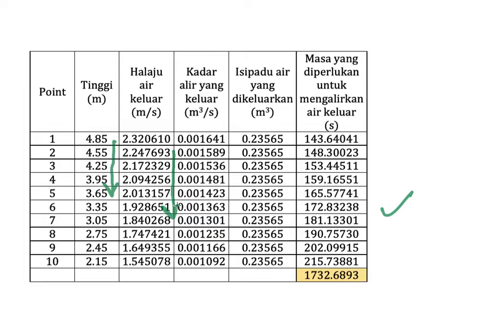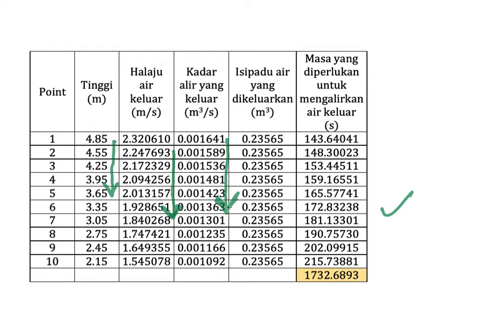This is the way you self-check your calculation, because as an engineer later on, you will take a lot of data, and you need a method to self-check what you did. If the velocity is reduced, the flow rate is also reduced. You can see here the flow rate is reduced.